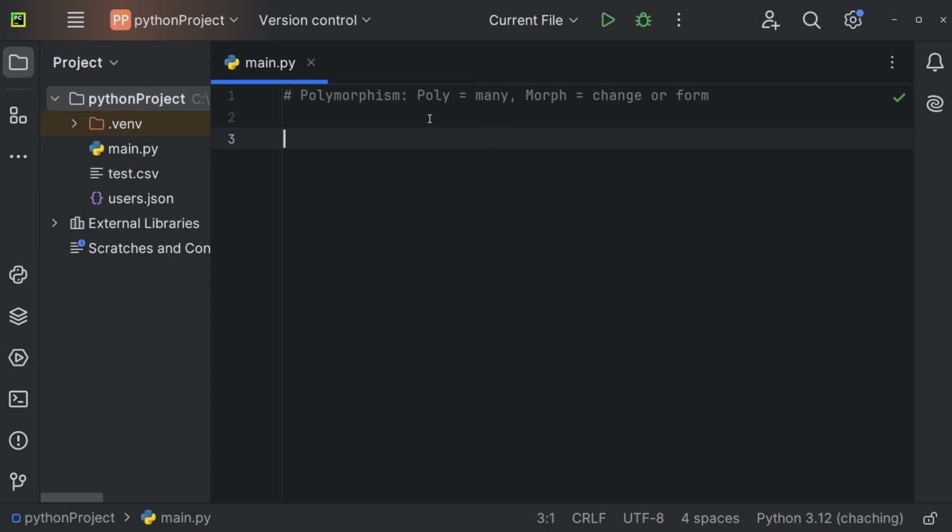Let's take a look at polymorphism. The word comes from the Greek words poly and morph. And poly means many, and morph means change or form. So many forms. And let me show you what this means.